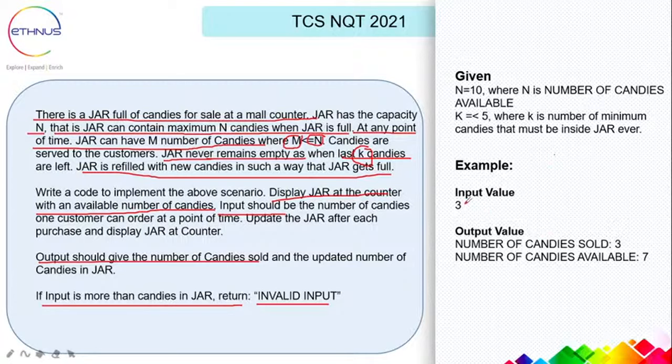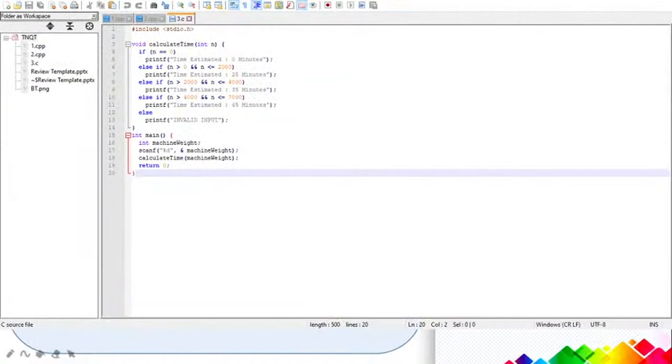Given an example, if the input value is 3, here in the given example we have n equal to 10. This is the capacity of the jar. And k is less than or equal to 5, so a minimum of 5 candies should be there. That is the condition. So let's give the input value as 3. The input value is the number of candies that one customer orders. The output would be 10 minus 3, so the number of candies sold would be 3 and the number of candies available would be 7. Let us move to the code now.